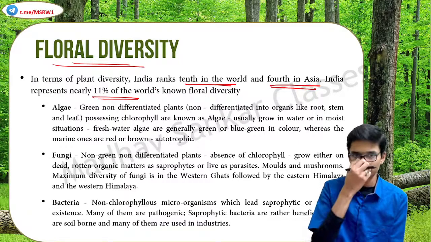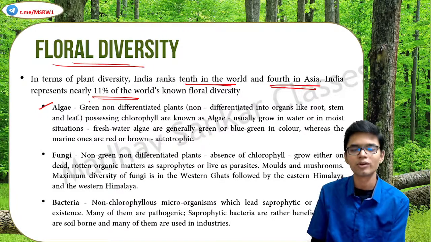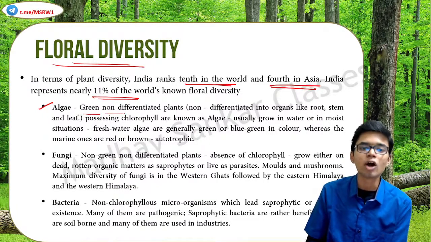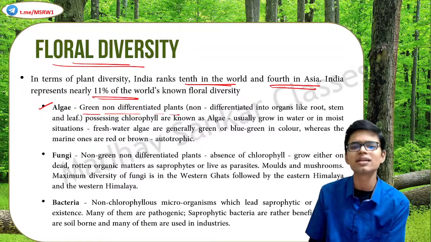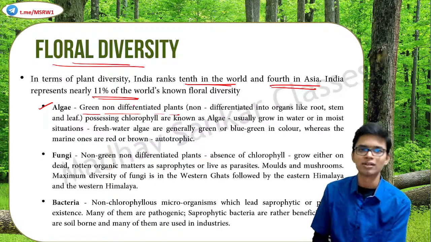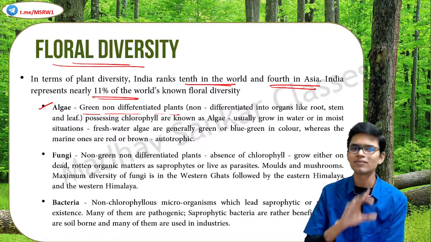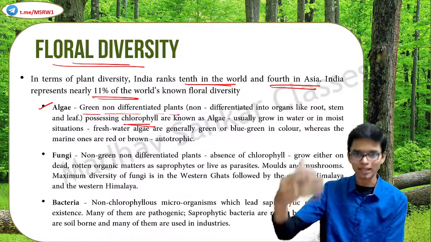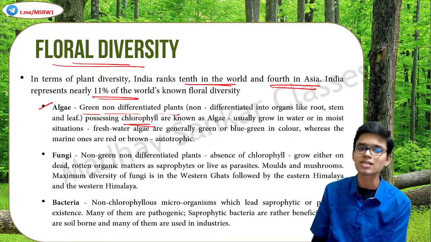Kingdom flora. First of all, algae, however you want to pronounce it. Algae are basically green, non-differentiated plants. What does non-differentiated mean? It simply means that there is no differentiation between organs. No clear root or stem or leaf. It's all together. But they do have chlorophyll, which means they can do photosynthesis. They are usually seen in water or moist surfaces.